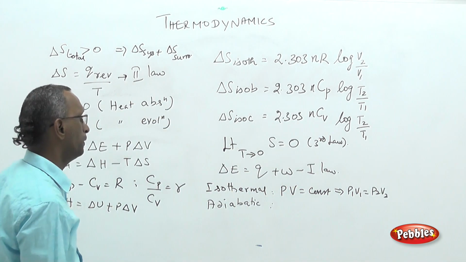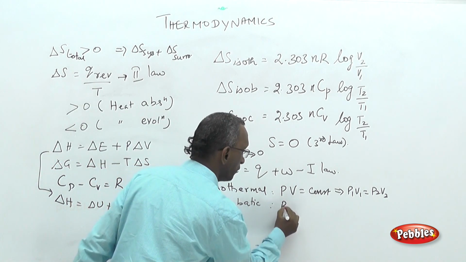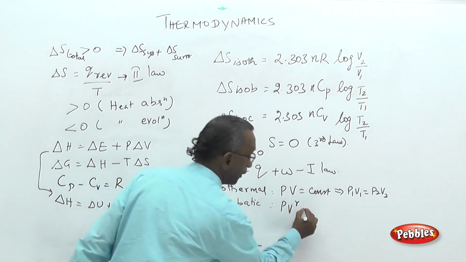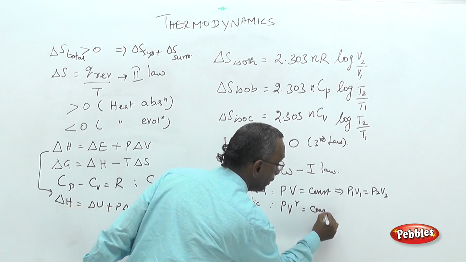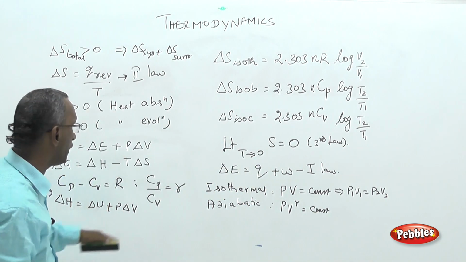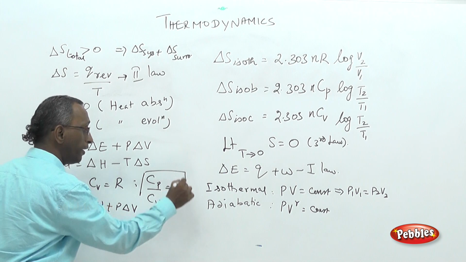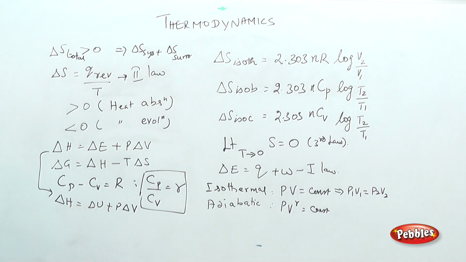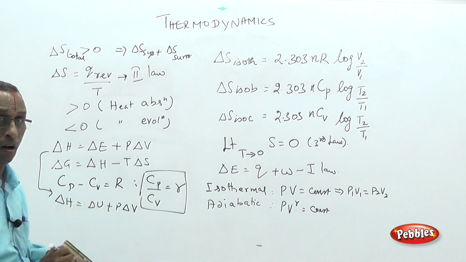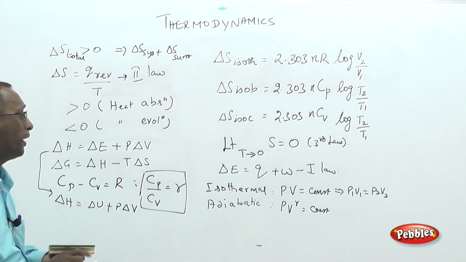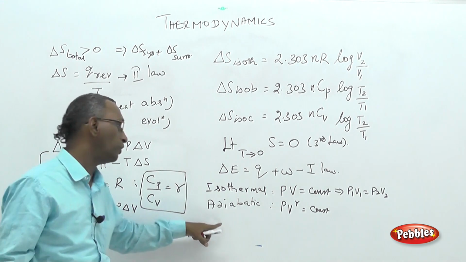That is to be noted. Adiabatic process, PV power gamma is constant. It is not PV equal to constant. Adiabatic process, PV power gamma equal to constant, where gamma is defined as the ratio of specific heat capacities at constant pressure and constant volume. So these are the equations.